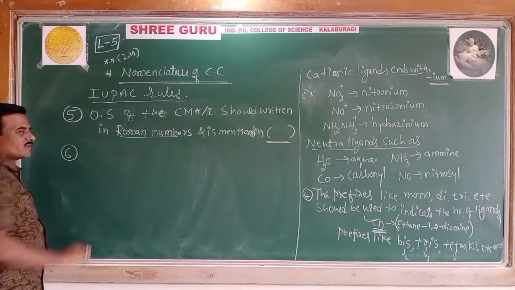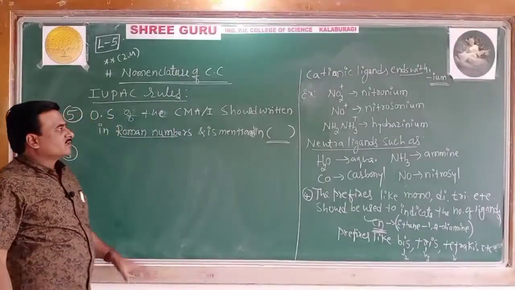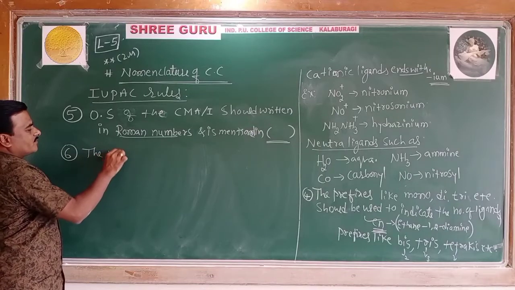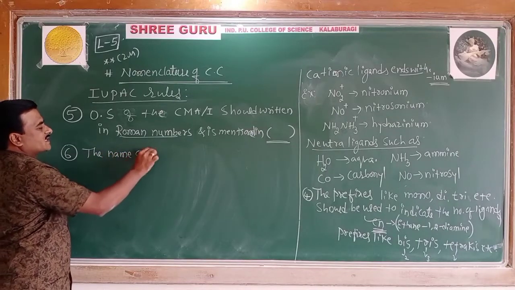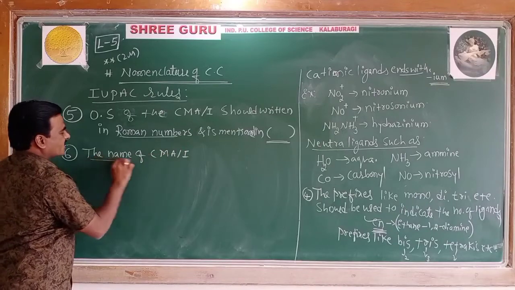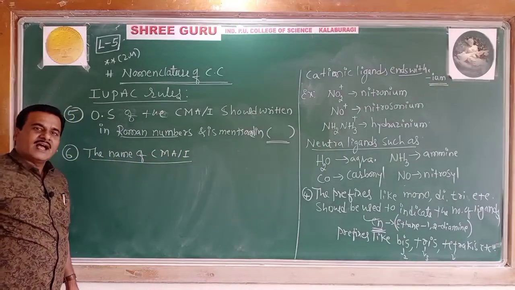Sixth rule. What does this rule say? This is regarding the name of the central metal atom or ion.